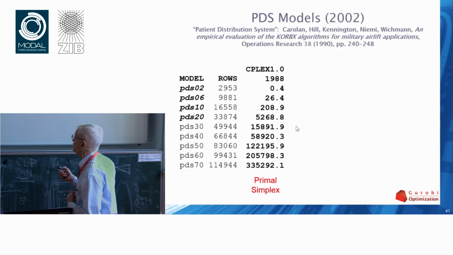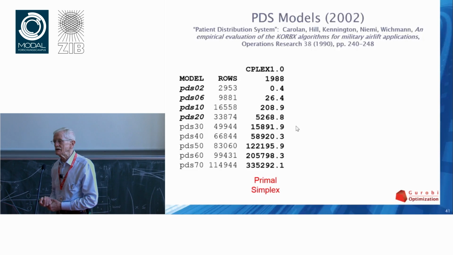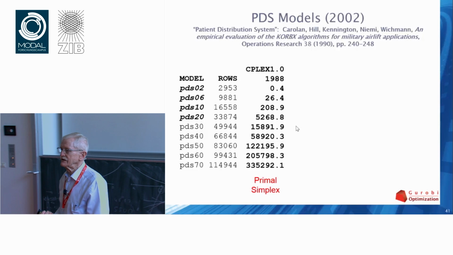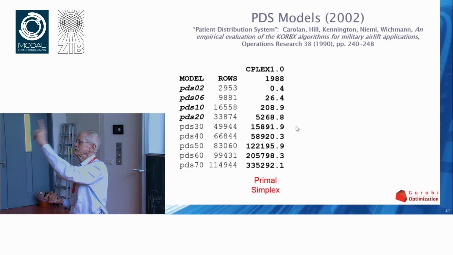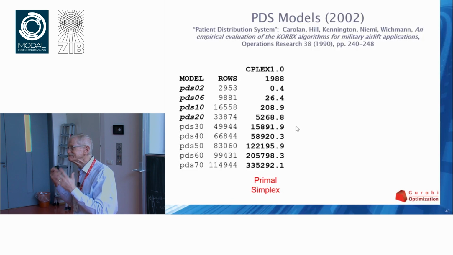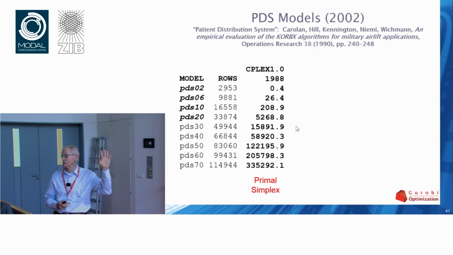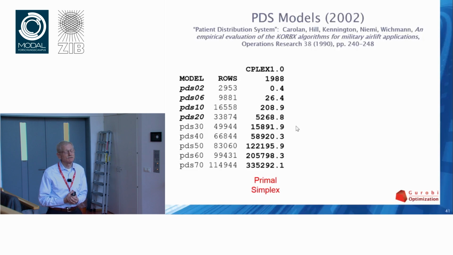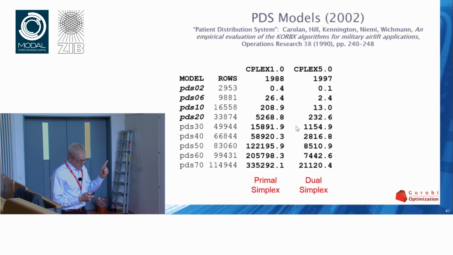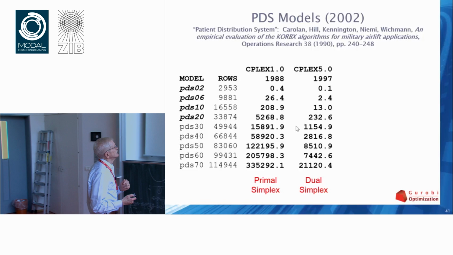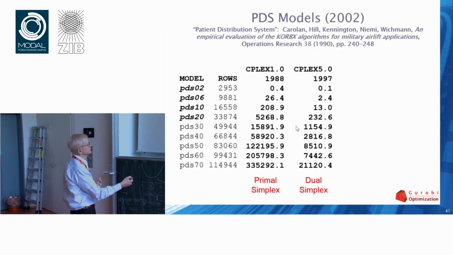I actually went back and calculated PDS 70. If you had tried to solve this in 1990 with this Primal Simplex algorithm on the then available machine, it would have taken 10 years. So this comes back to your point about testing old algorithms on old machines. It doesn't make any sense. Computation time, literally, what you can show is it would have been 10 years. So probably somewhere in there you would have decided, I should maybe think of it a different way. Same machine moving forward, dual simplex. So Interior Points were winning, but all of a sudden dual simplex was faster.